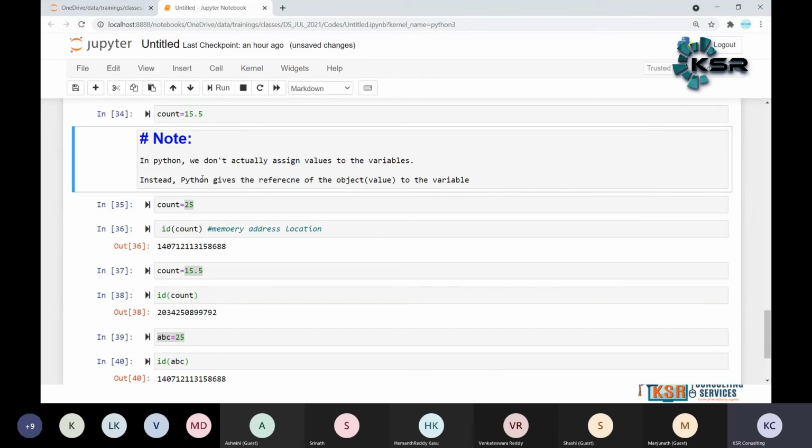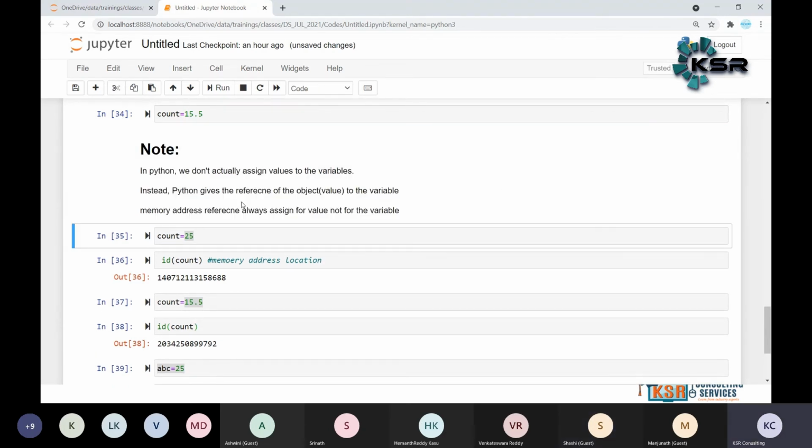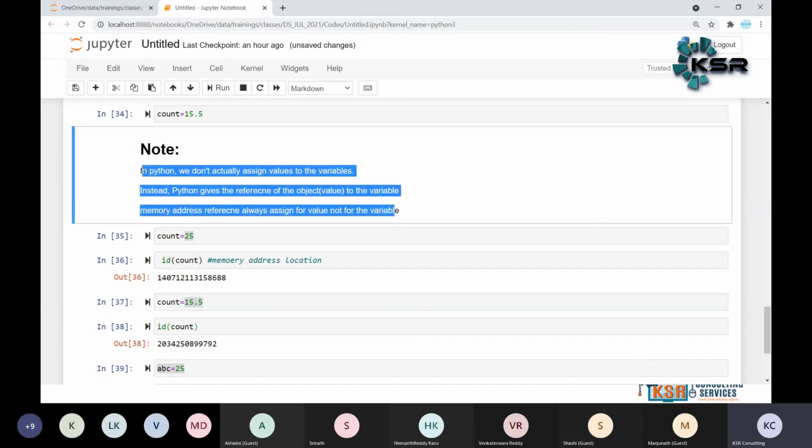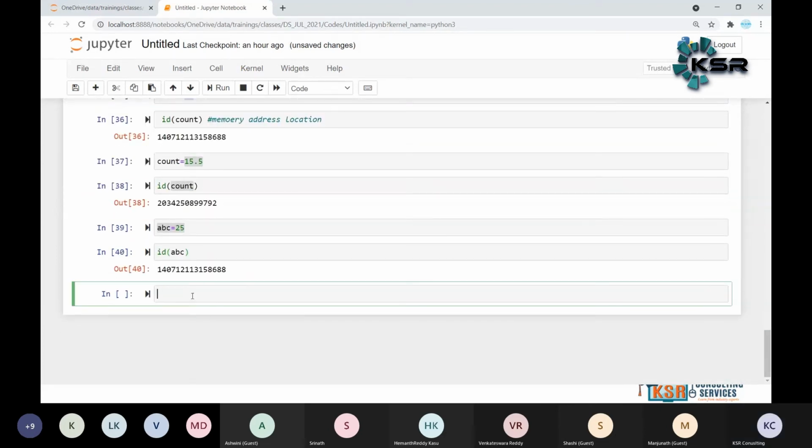So that's what Python does: it gives the reference of the object or value to the variable. So memory address reference is always assigned for the value, not for the variable. That is the meaning here in this case. Is the note clear? Very important point here. People might always get confused in that. It always assigns the memory address location to the value, not to the variable.